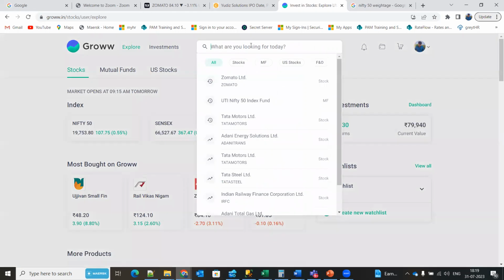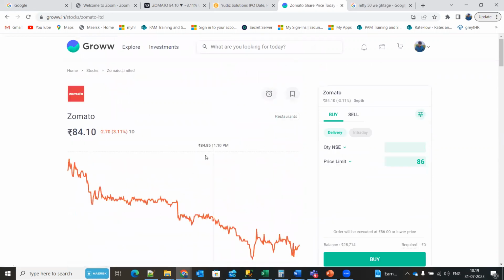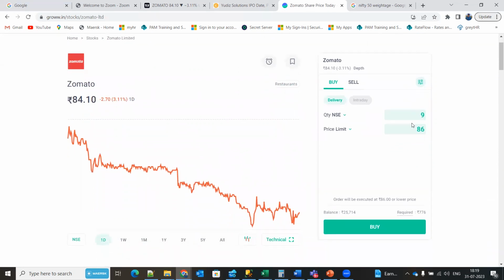So let's see how you can buy and sell a share. Let's say I want to buy a share of Zomato. I'll go to the search and click on Zomato. When you go to Zomato, see here, the share is trading at 84.10 rupees. So I want to buy some 10 shares of Zomato, so I'll just give 10. Before that, I need to link my bank account and add money to the wallet so that the balance will show here.